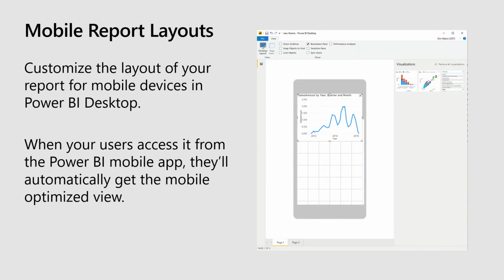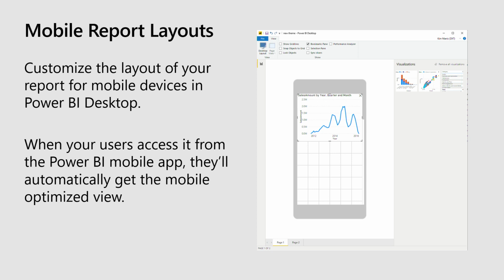The next thing to think about is where people are consuming your reports. A lot of our users use mobile. We talked about this morning, our feedback on the iOS store, we get a ton of ratings, a ton of comments. It's a huge percentage of our user base. So you really want to think about how your report shows up on a mobile device.